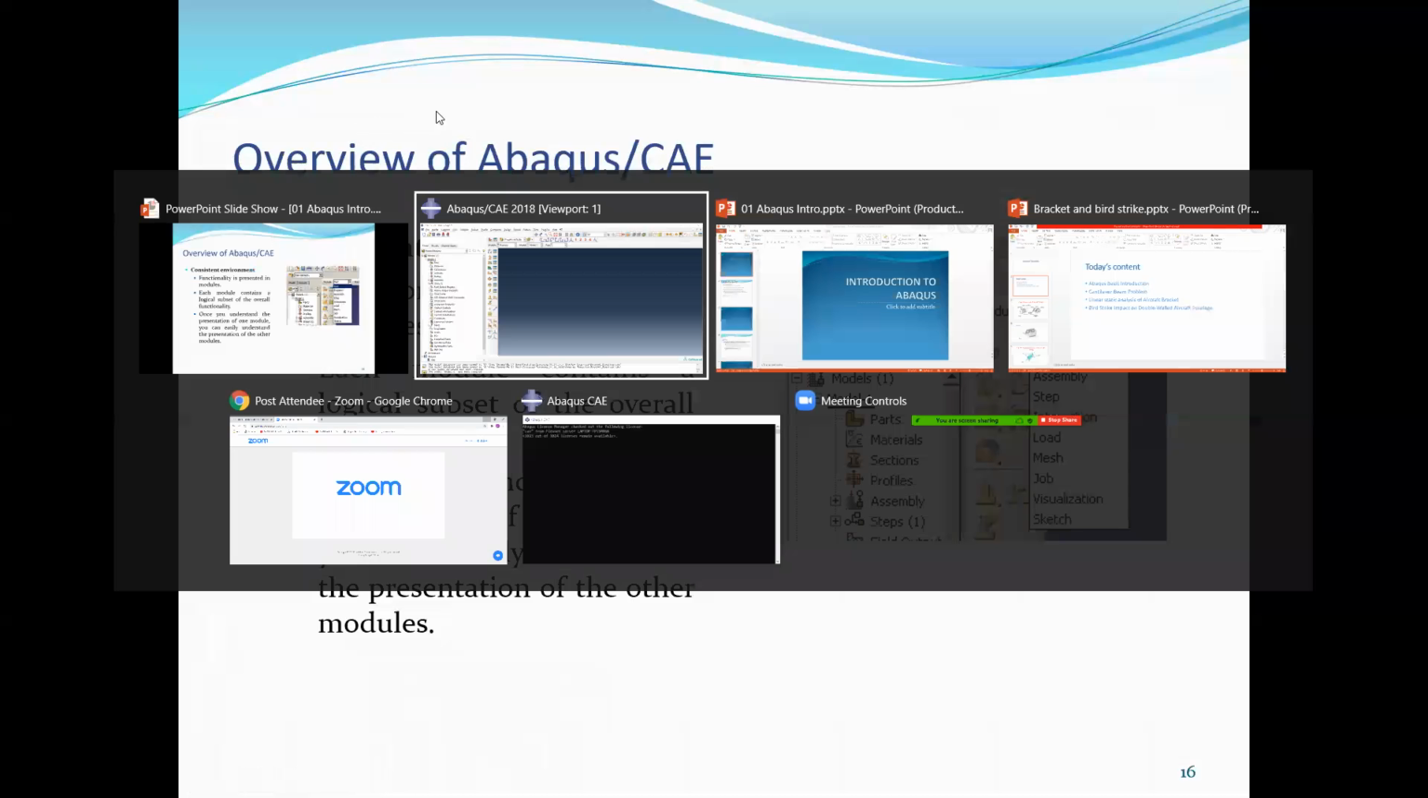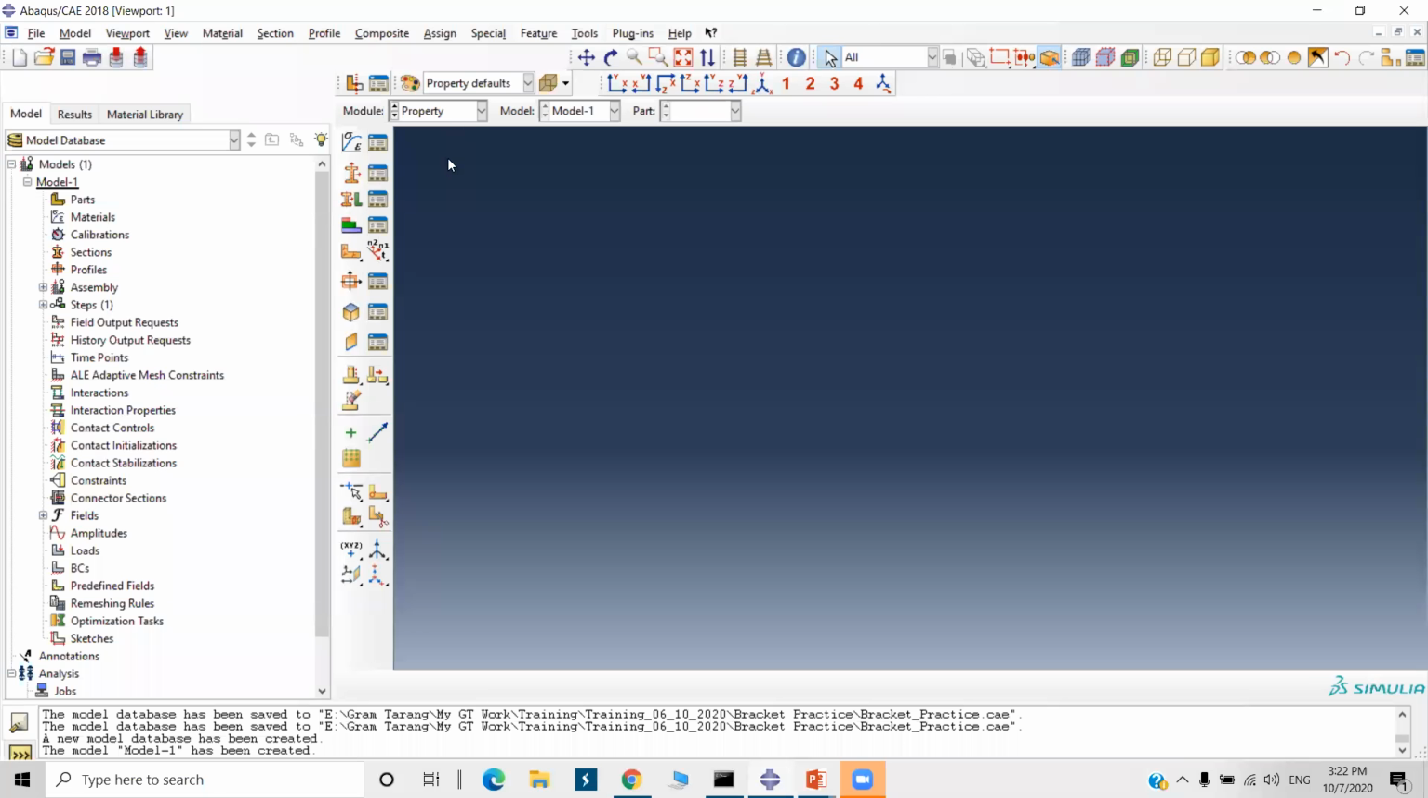So I will show you what these modules are. Here you can see the modules. The first is the part module, then the property module, then assembly, step. These are all the modules.